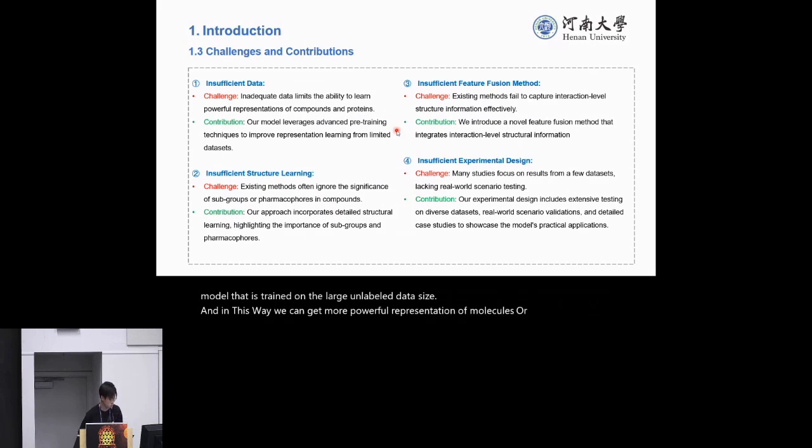The second question is that existing methods often ignore the significance of subgroups of proteins or pharmacophores. So we want to incorporate the substructure information of molecules in the model. In this way, we can improve the performance of the model. The third question is that existing methods fail to capture interaction-level structure information. So we want to introduce a novel feature fusion method that can make the model learn the interaction-level information in the training stage.